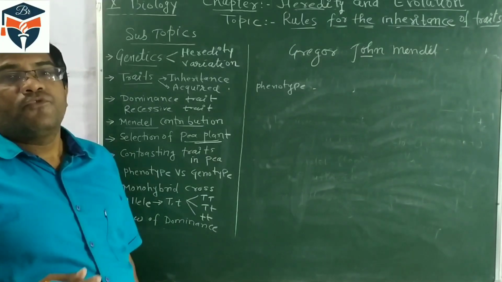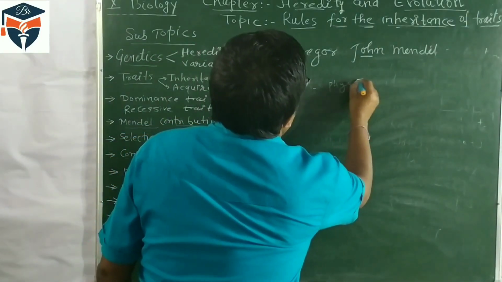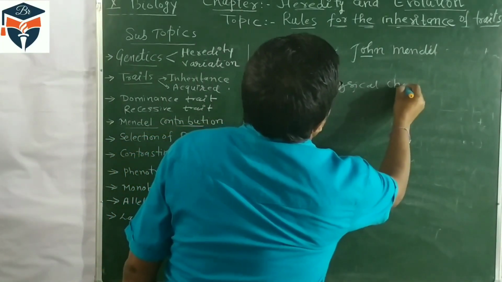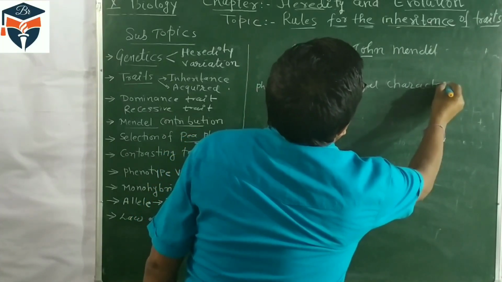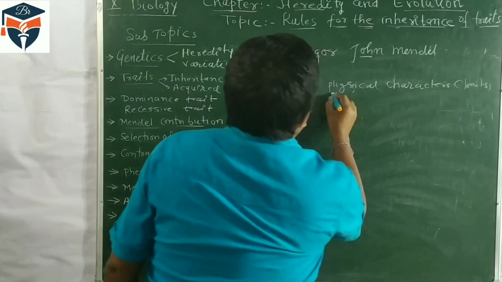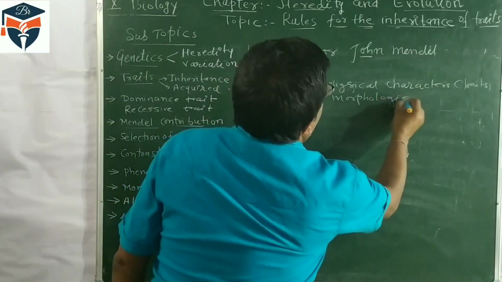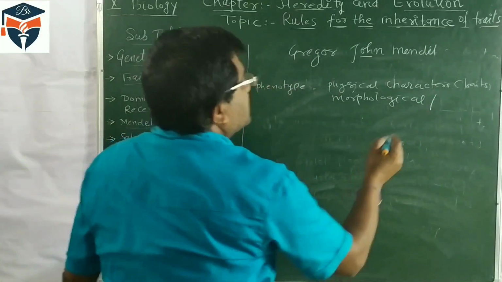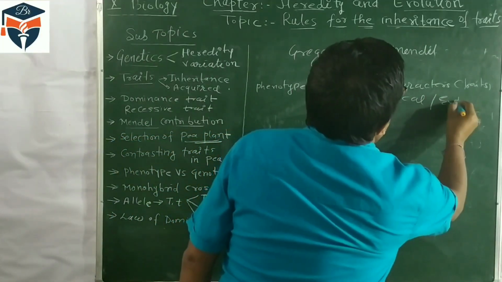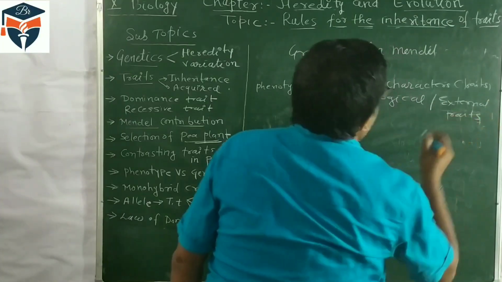It is called the physical traits, or the morphological trait. One more word used is external trait. Morphological traits are physical traits.